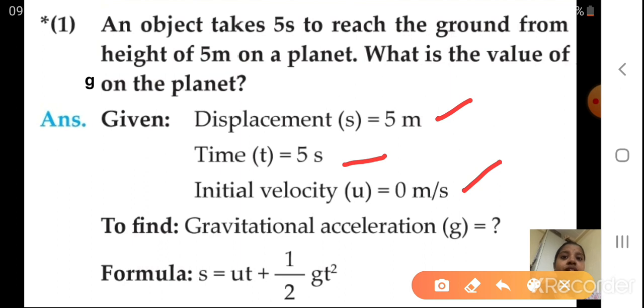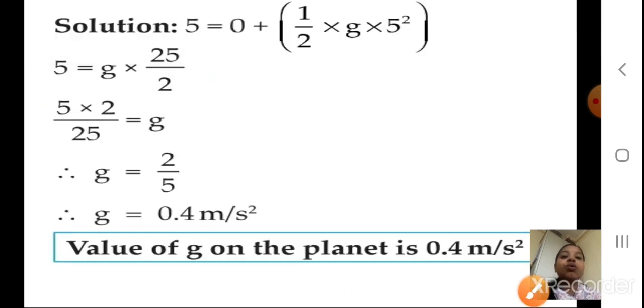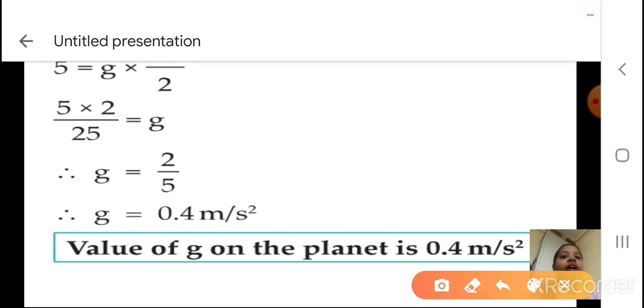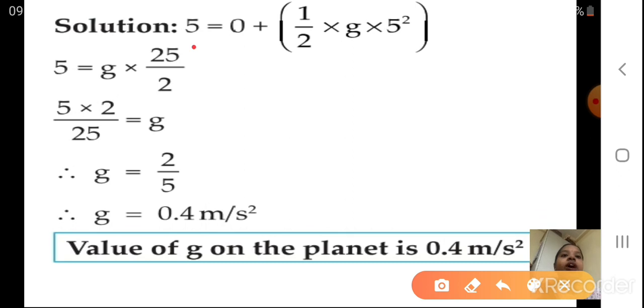You remember, this is one of Newton's equations of motion. Instead of acceleration, I have substituted the value as g, that is acceleration due to gravity. Can you see it here? That is the only change. What we have to calculate is that value only. Now see my next slide. Here is our solution. S is the displacement, and I have substituted that value as 5. Then ut: u, you know, is 0, so 0 into t you are going to get 0. And half g t square, so half g and t square is 5 square.